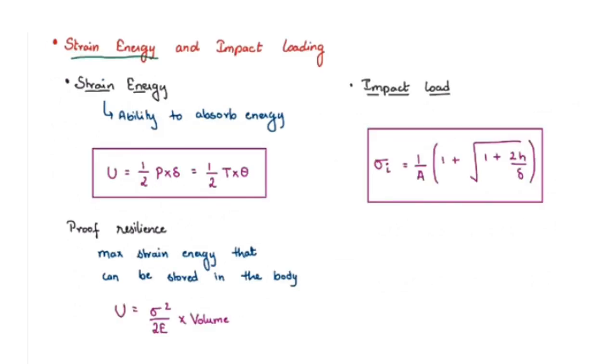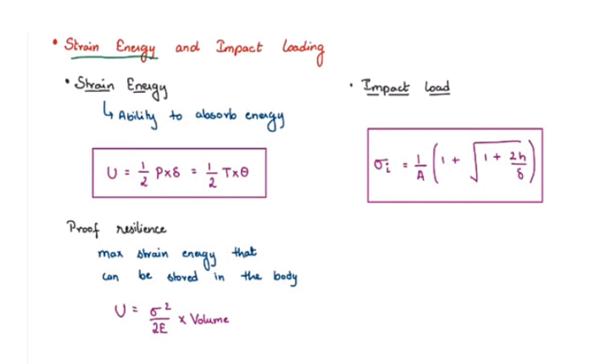So now let's calculate the strain energy stored in a body. Strain energy is nothing but the ability to absorb energy, and it is given by half P delta, or you can say half T theta. For torsional load, the strain energy is half T theta, where theta is the angular deformation. In this we have two more terms: one is proof resilience and another one is impact load.